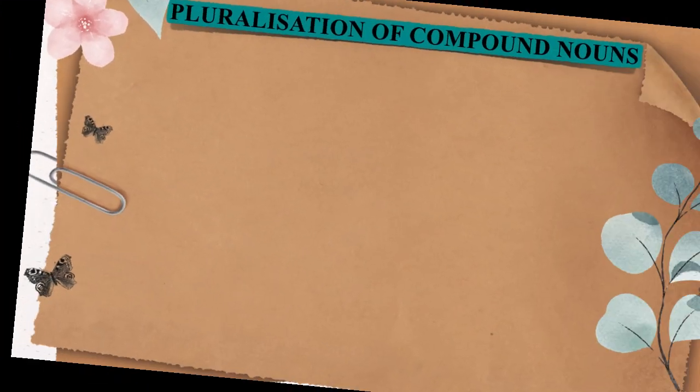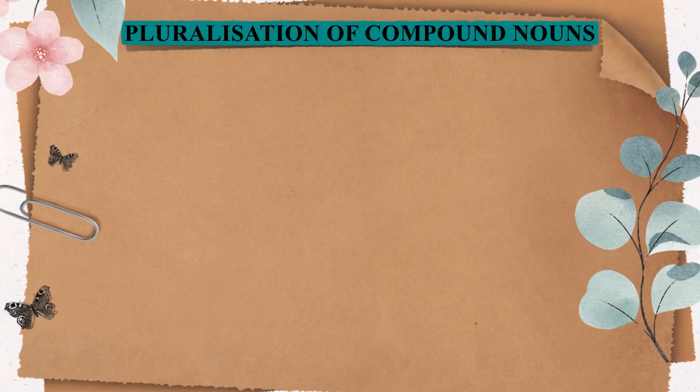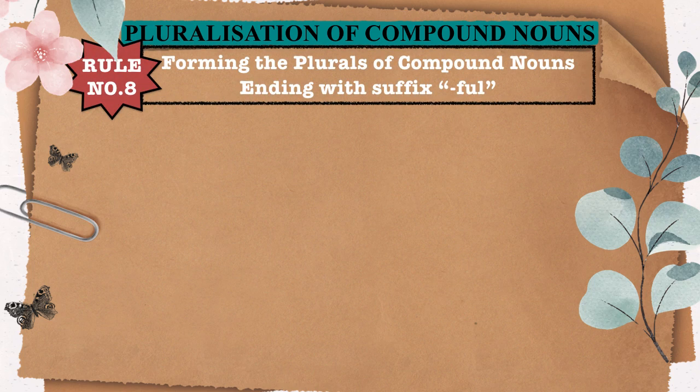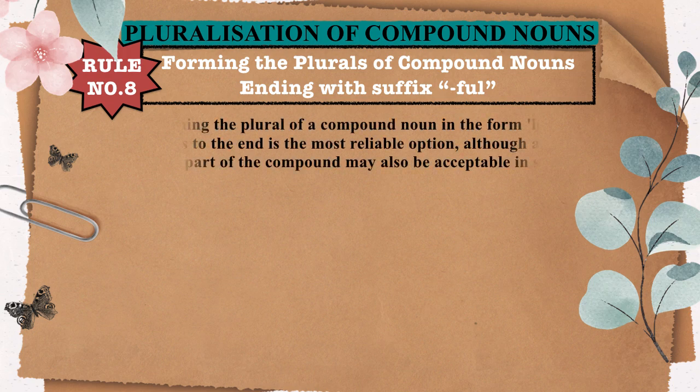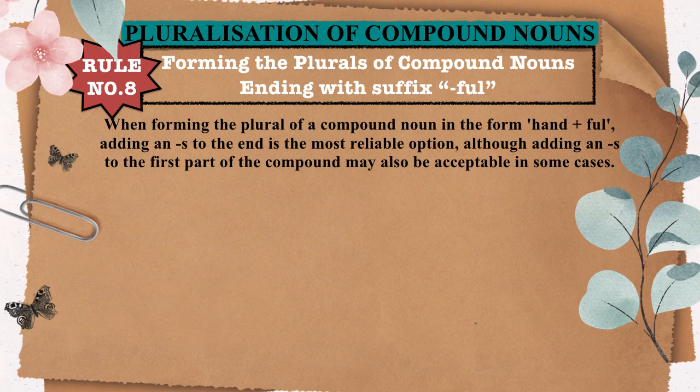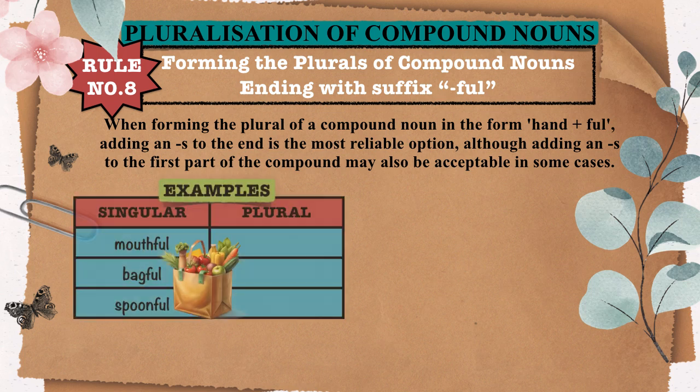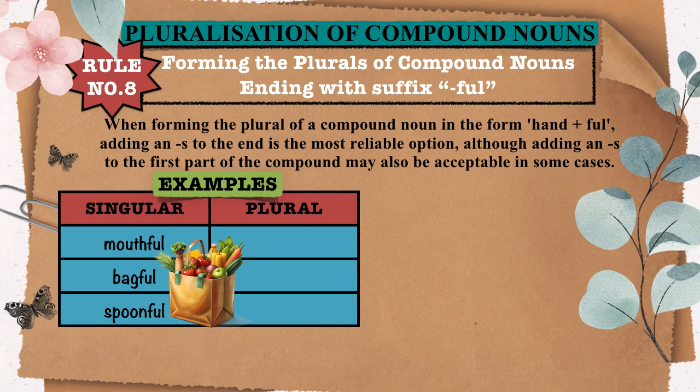Finally, here's the last rule for pluralizing compound nouns. Forming the plurals of compound nouns ending with the suffix full. When pluralizing compound nouns of the handful type, appending s to the end is the most reliable method. But adding s to the first element is also permissible in some instances. For clarity, let's examine some cases. Mouthful, mouthfuls.